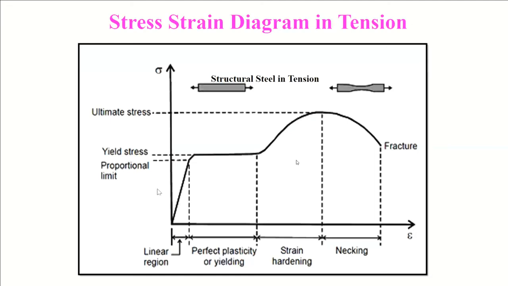All that I discussed in the previous three diagrams you can see combined in this diagram. First, proportional limit, yield point, end of plasticity, strain hardening, then necking, that is ductility, then fracture point.